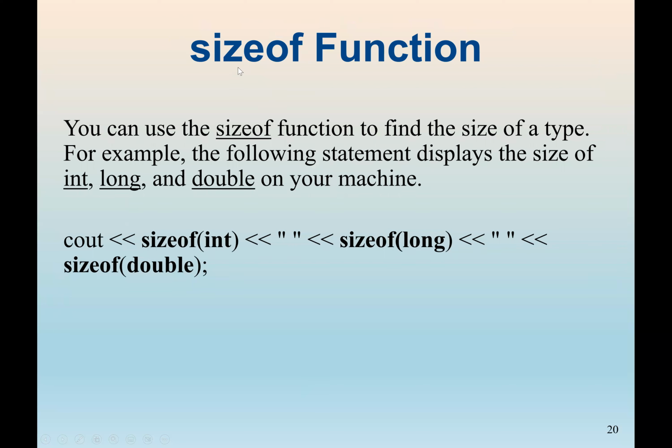We also have a function called sizeof. The sizeof function, if we use it, will tell us the data type size. For example, if I want to know the size of int, I will just use sizeof int in a cout statement, and it will print the size of the data type. Or sizeof long, it will print the size. Same thing, we have sizeof double, it will print the size.